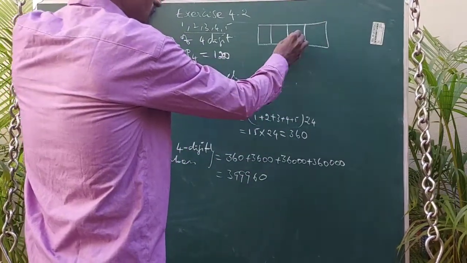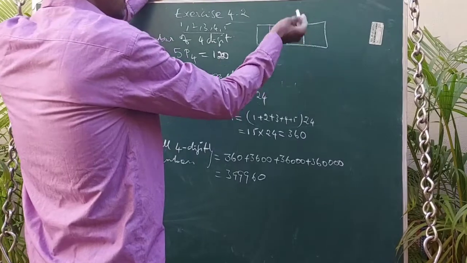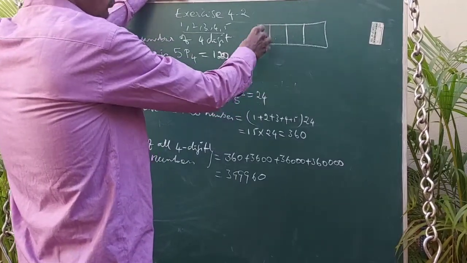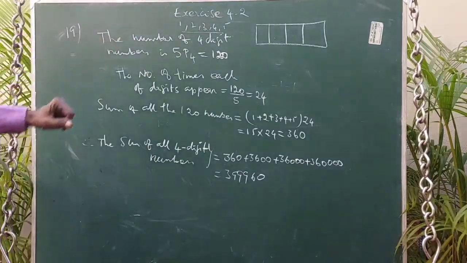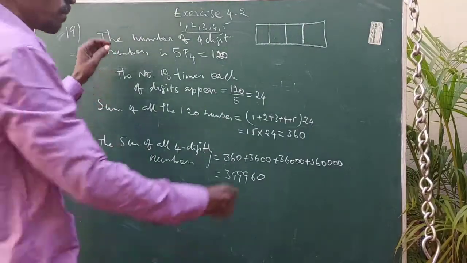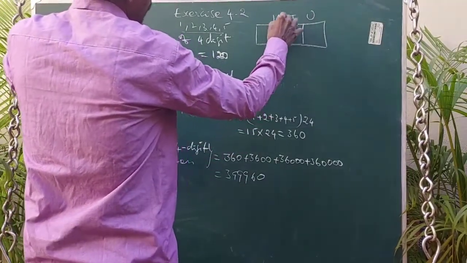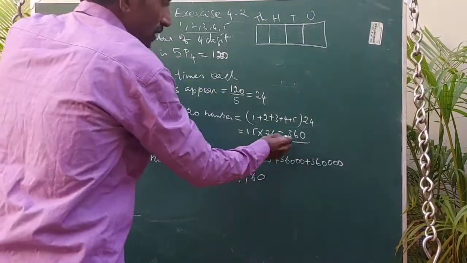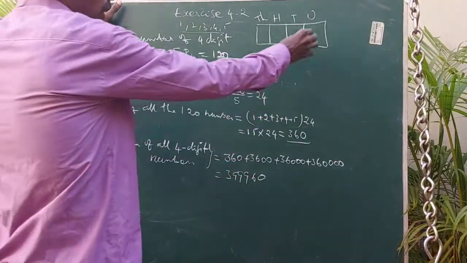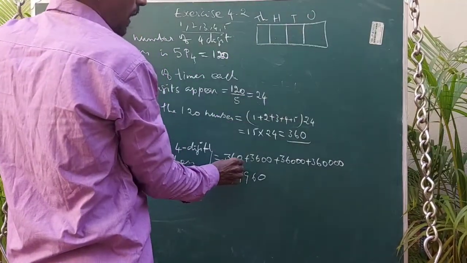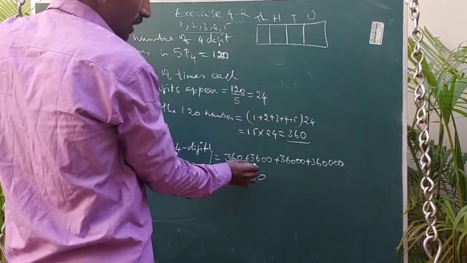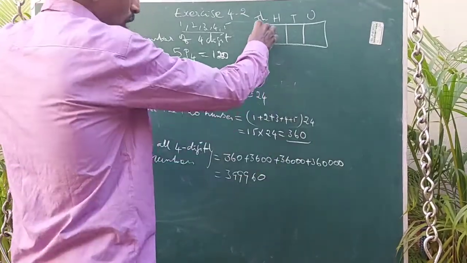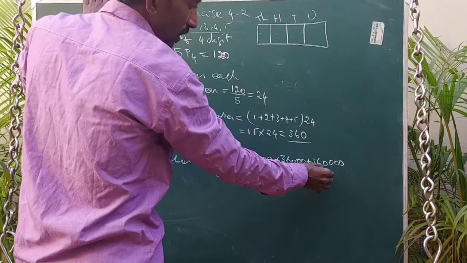The sum of the numbers in the tens place is 360. The sum of the numbers in the 100 place is 360. The sum of the numbers in the thousands place is also 360. So in the unit place, tens place, 100 place and 1000 place, the sum is 360 in all the places. Unit place means 360 into 1, tens place means 360 into 10, 100 place means 360 into 100, 1000 place means 360 into 1000.